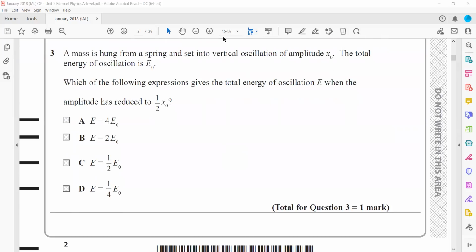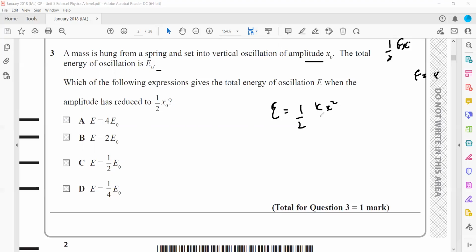In question 3, a mass hung from a spring is set in vertical oscillation, amplitude x0, the total energy E0. Which of the expressions gives the total energy if the amplitude is reduced to half? Basically, because the vibration is there due to the spring, energy stored is equal to half kx square. Energy stored is half F into x, and F is equal to kx. So we can say half kx square.